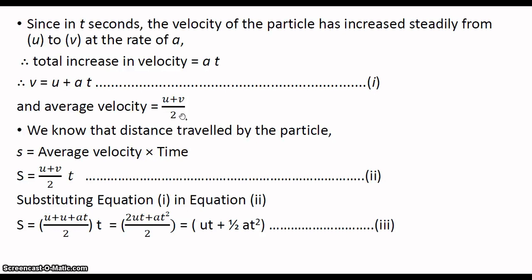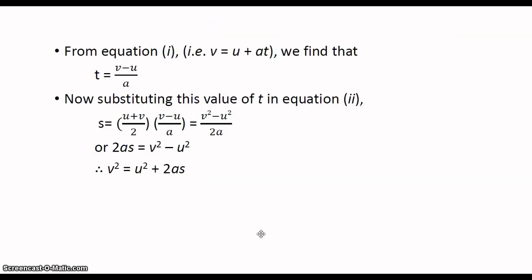From that we have to know about the s. Okay, s is equal to u plus v divided by 2 multiplied by t. Again, we know that from the first equation of motion, v is equal to u plus at. We are substituting that into equation number 2. We get s is equal to ut plus half at square. This is called the second equation of motion.